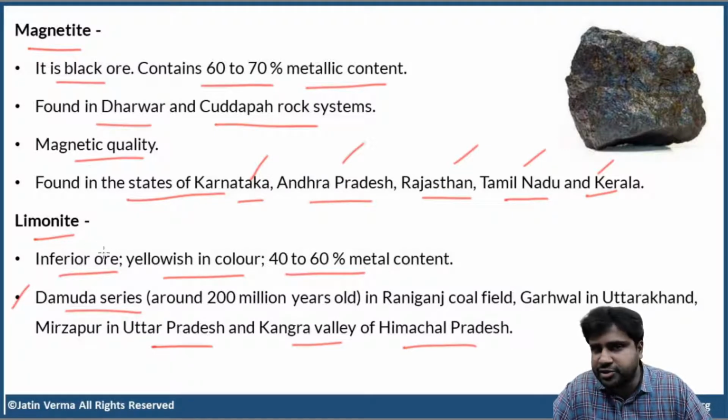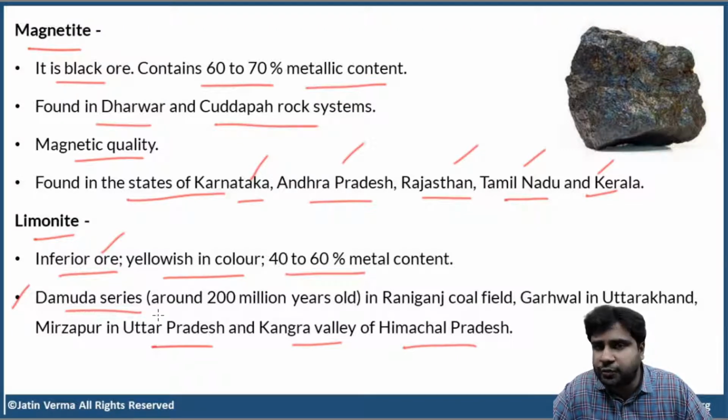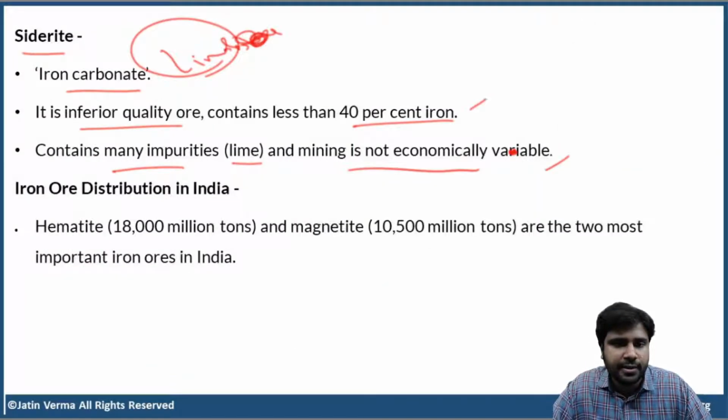Next, you have limonite, 40 to 60%. It is inferior ore because it is having less iron content, 40 to 60%. Now, where is limonite found? Damuda series of rocks. Okay, magnetite and hematite, Dharwar and Kadapa rock systems. But limonite, Damuda rock system or simply Damuda series. And where do you find limonite in India? Raniganj coalfield in West Bengal. This is very famous actually. Garhwal region in Uttarakhand, Mirzapur in UP, and Kangra Valley of Himachal Pradesh. Clear, right?